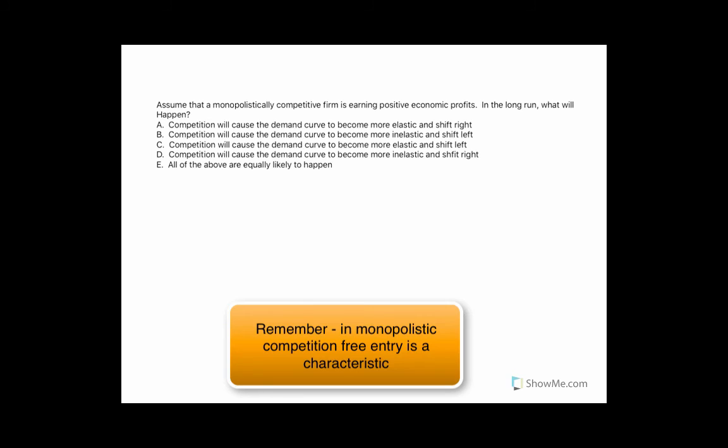Alright, so we have another monopolistically competitive market question. Assume that a monopolistically competitive firm is earning positive economic profits. So in the long run, what happens? Unlike a monopoly, there are no barriers to entry in a monopolistically competitive market. So when there are positive economic profits to be made, like in a competitive market, firms will enter the market to try and soak up some of that profit, basically.